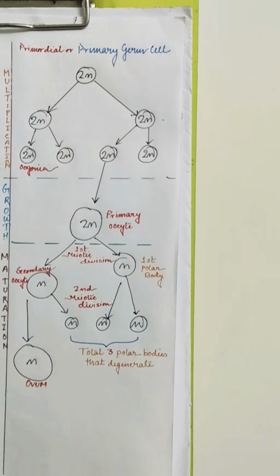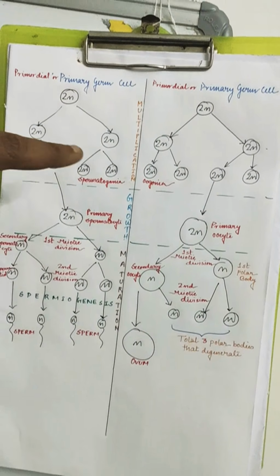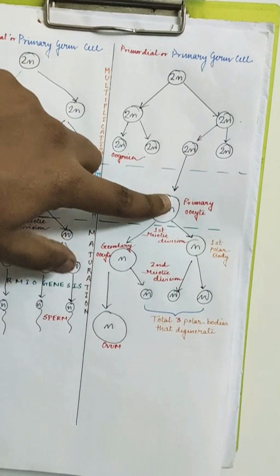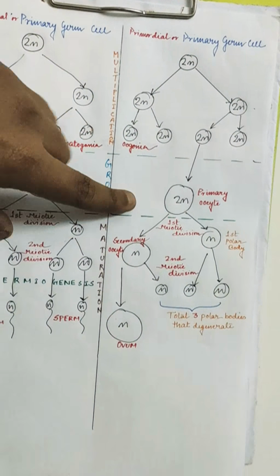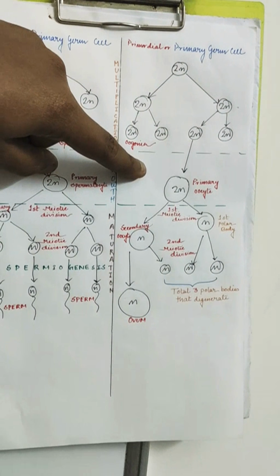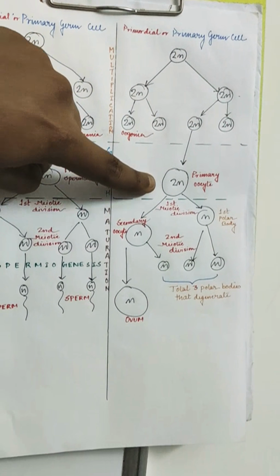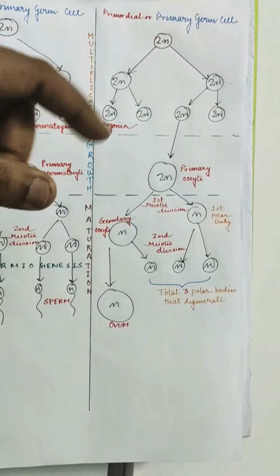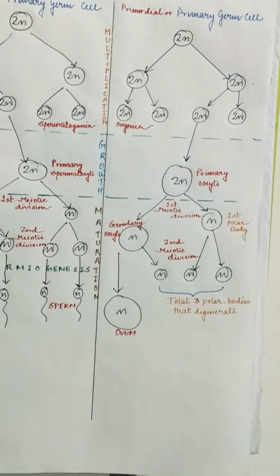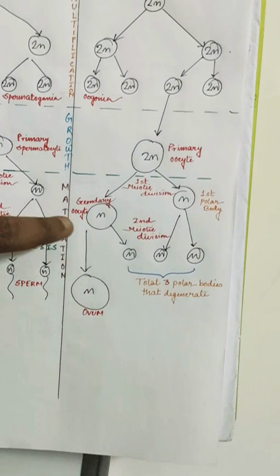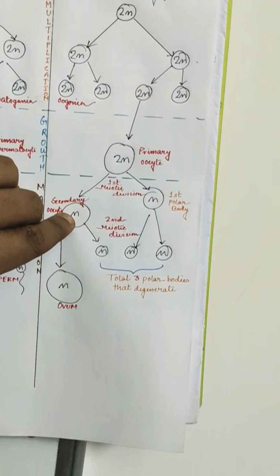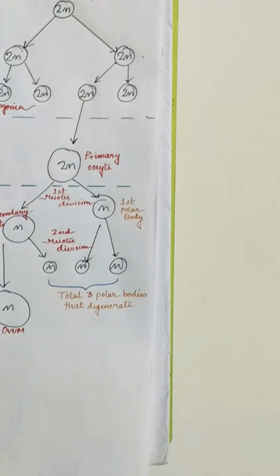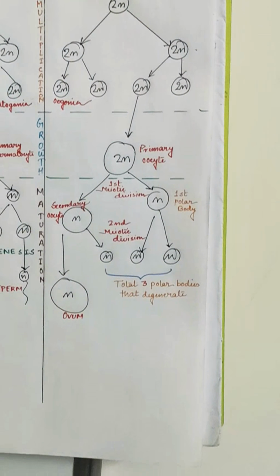So what happens in the female part? As you can see, these two parts are almost the same. The growth phase is also the same, but there is one exception. In oogenesis, the grown primary oocyte, 2n, goes for the first meiotic division. It forms a well-grown big cell containing haploid number of chromosomes and a very regressed, very small cell. We can call it polar body.